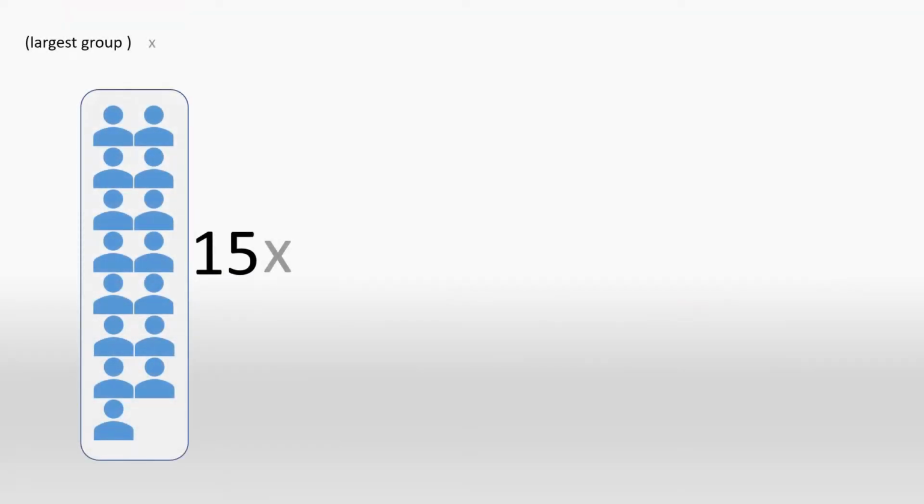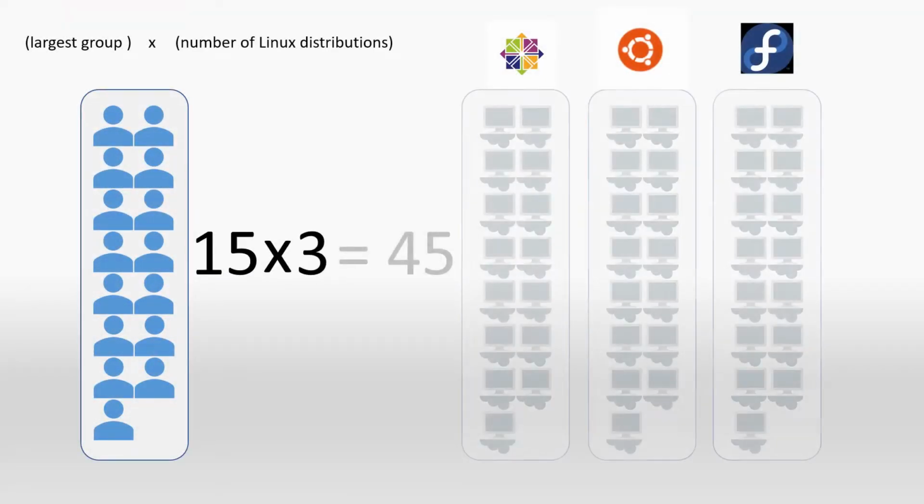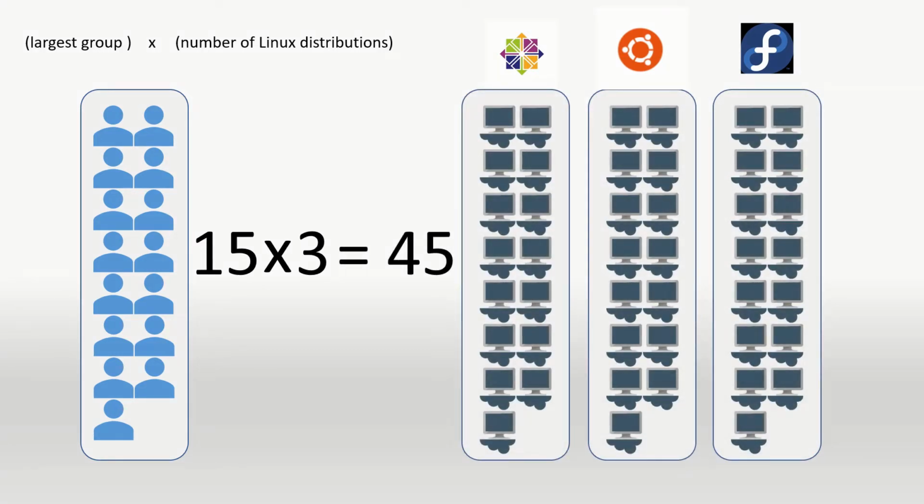So to overcome this problem, what I'll do is that I'll create 45 machines instead, which is the largest group of students times the number of Linux distributions, and we'll just share the machines amongst the group of 50. Now this will create some challenges further down the line, but nothing that we can't solve.